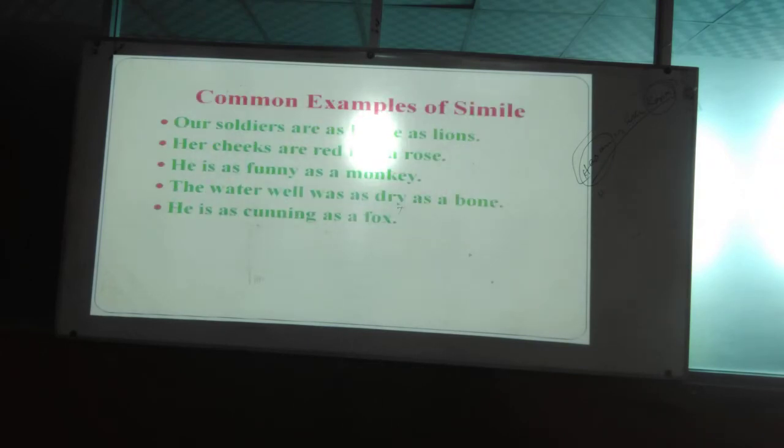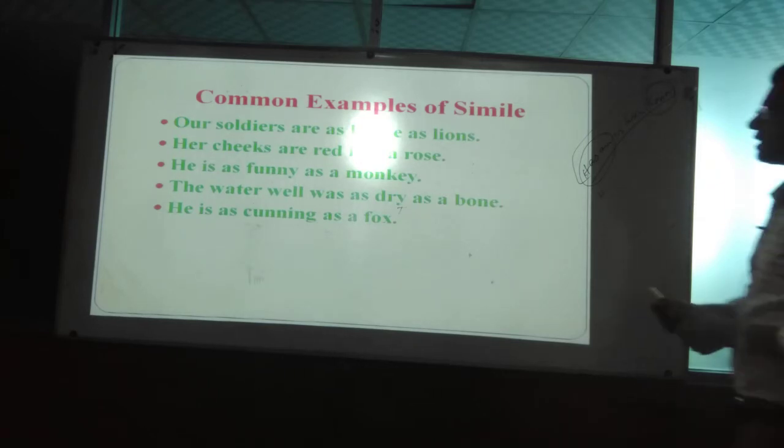Her cheeks are red like a rose. Here cheeks are compared with a rose, and there is a link used, that is "like." Without having "like" or "as" you cannot say that this is a simile.